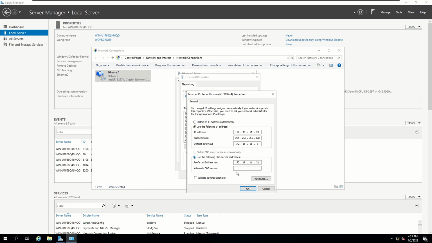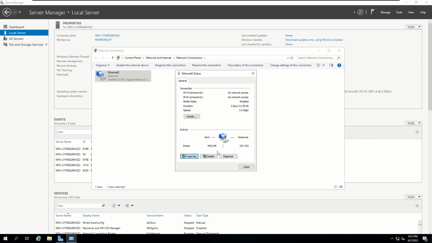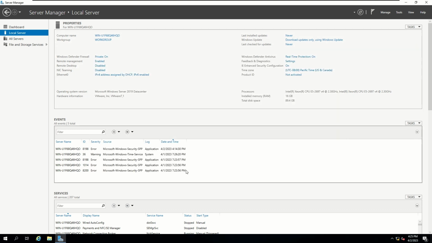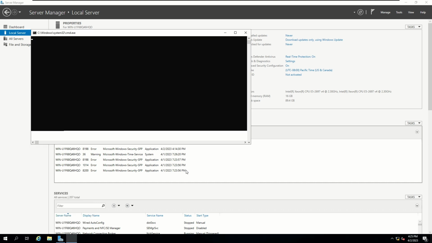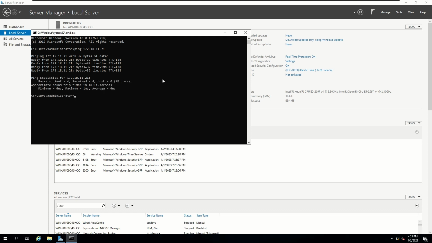Then if you have your alternate or any other DNS running, you can input that information here as well. I'm just going to leave my primary for now. And let's ensure that I can ping my domain controller. Alright, perfect.